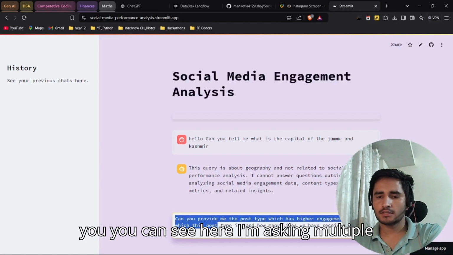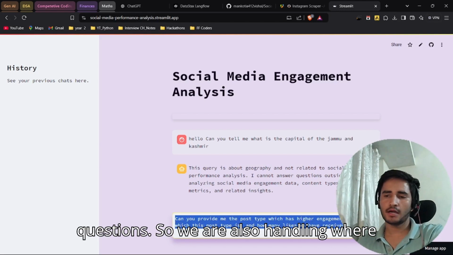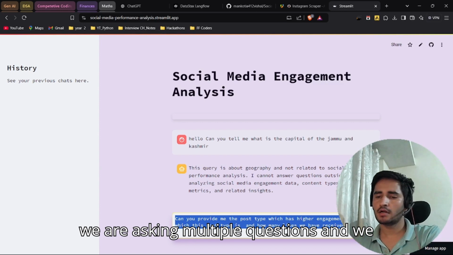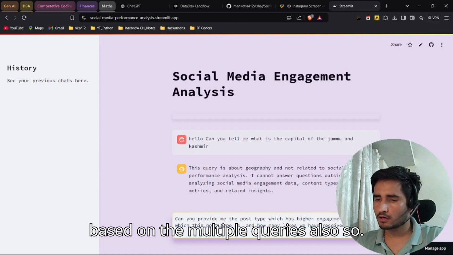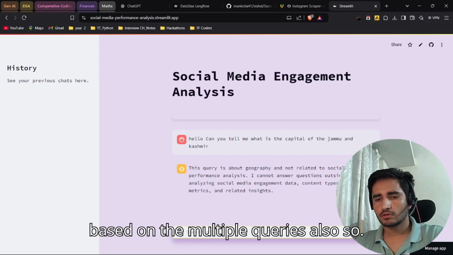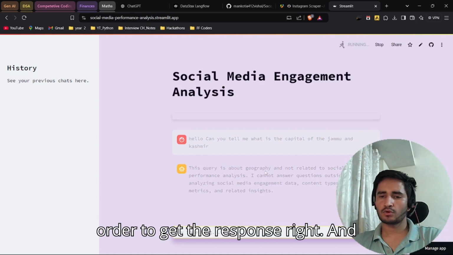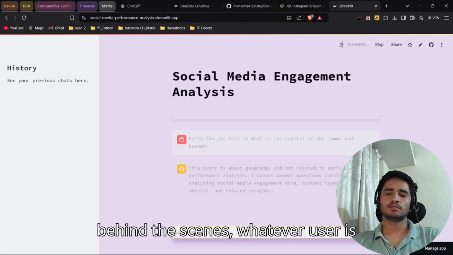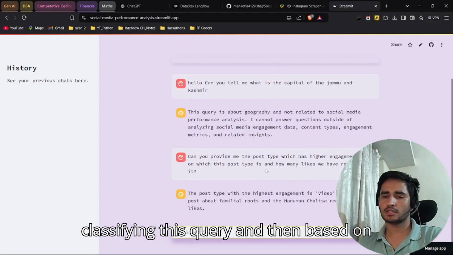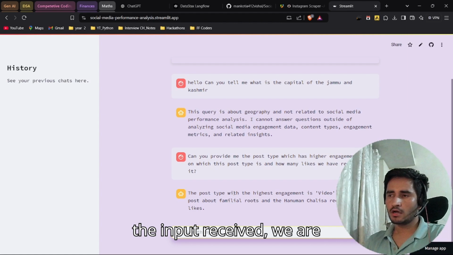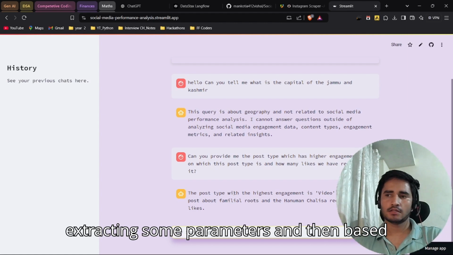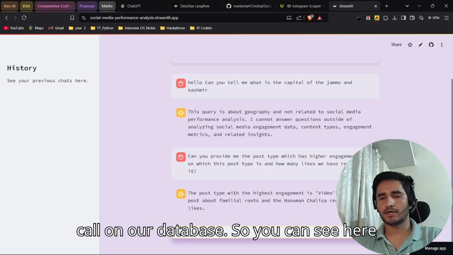So you can see here I'm asking multiple questions. We are also handling multiple questions and trying to answer the user based on the multiple queries. We have to wait a few seconds to get the response. Behind the scenes, whatever query the user enters, we first classify it, then based on the input received we extract some parameters, and based on these parameters only we make a call on our database.